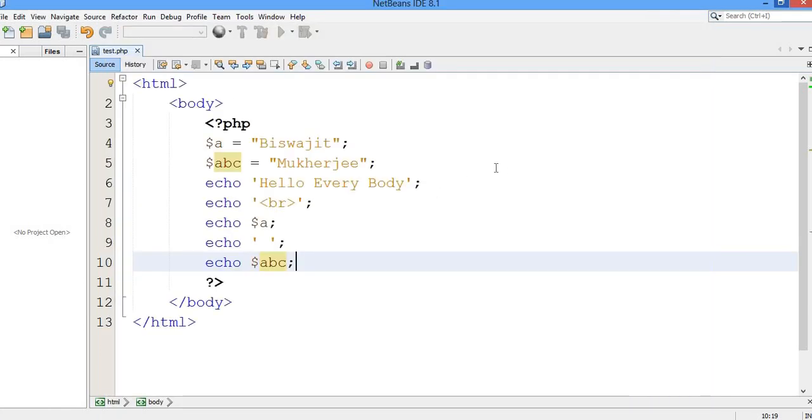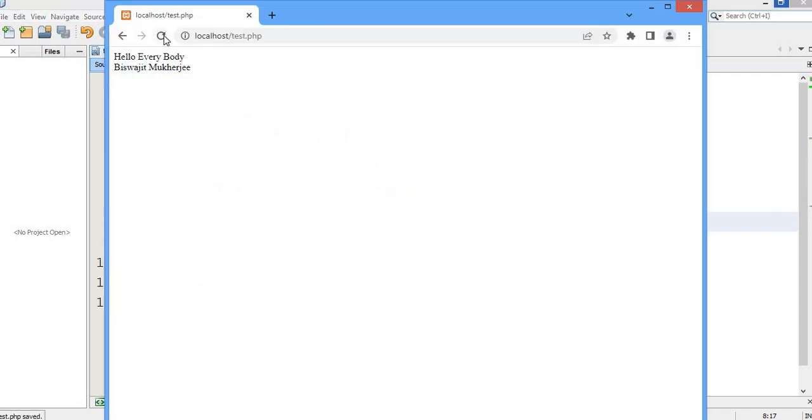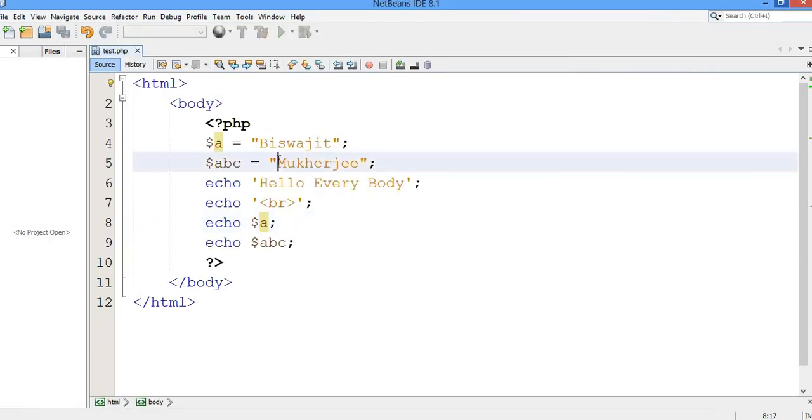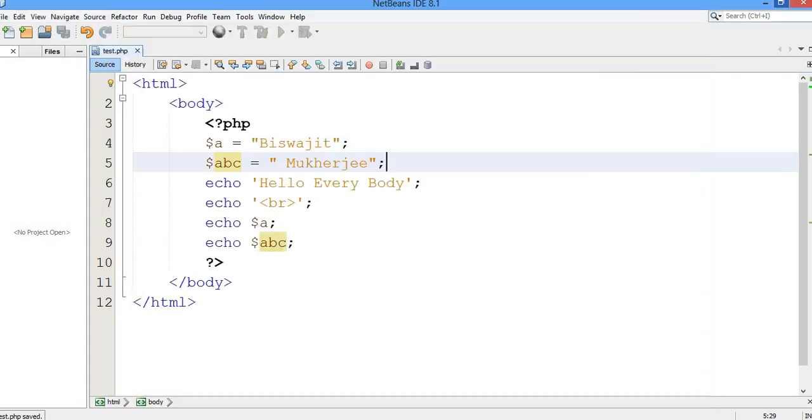Now I want to get it right at the center. Okay, let me do that later. Now let me show you another way. Instead of this I can also do it in another way. I have removed the space, and now I am going to provide the space in this way. See, in this variable I have given the space here, so this will be taken as a space. Now you can see. So there are a few ways you can take a space between two variables. Now I'm going to show you some other variables.